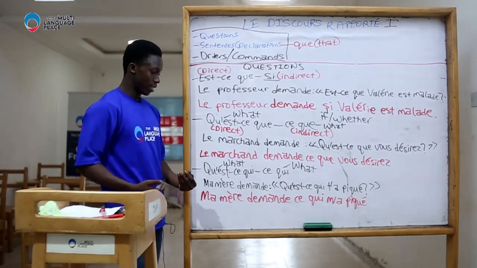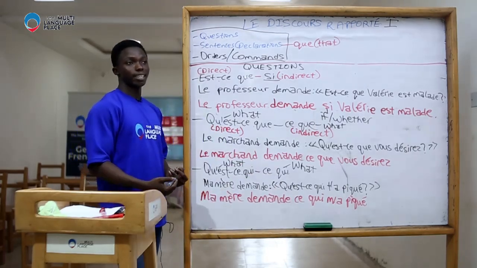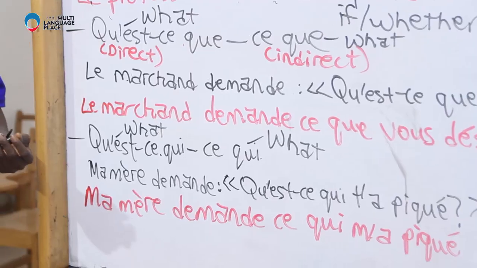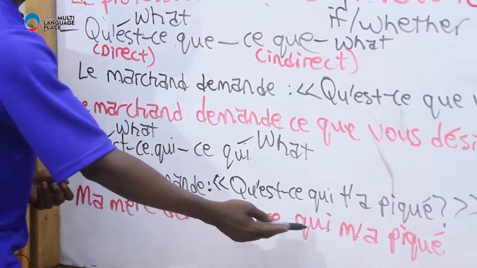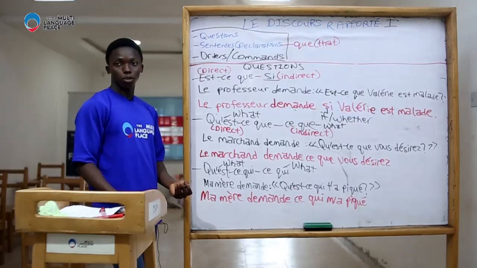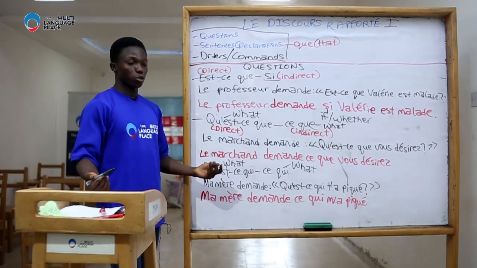In French, how do I say that? Qu'est-ce qui changes to ce qui. So, ma mère demande ce qui m'a piqué. My mother is asking for what stung me. Ma mère demande ce qui m'a piqué.